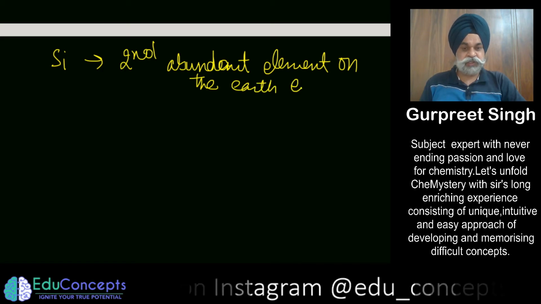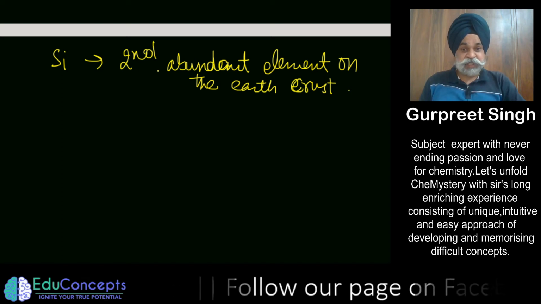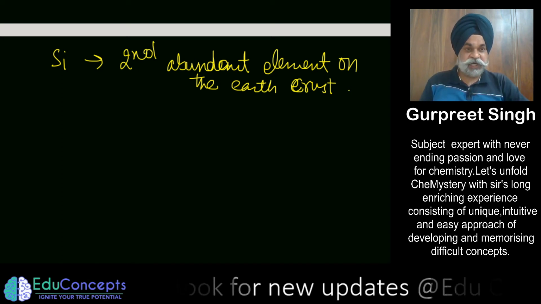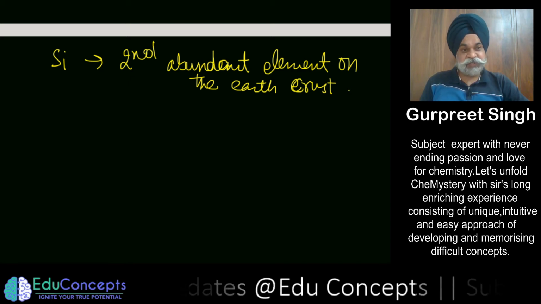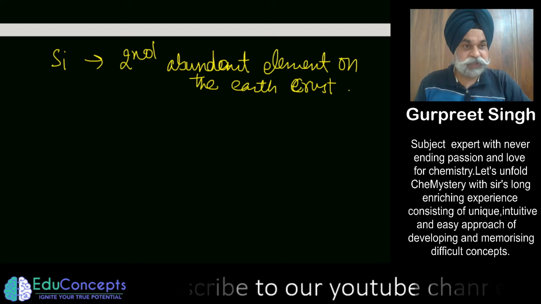This you should also remember. Silicon is so much available on the earth crust, but you would hardly see it as such, because what you call mitti or earth.